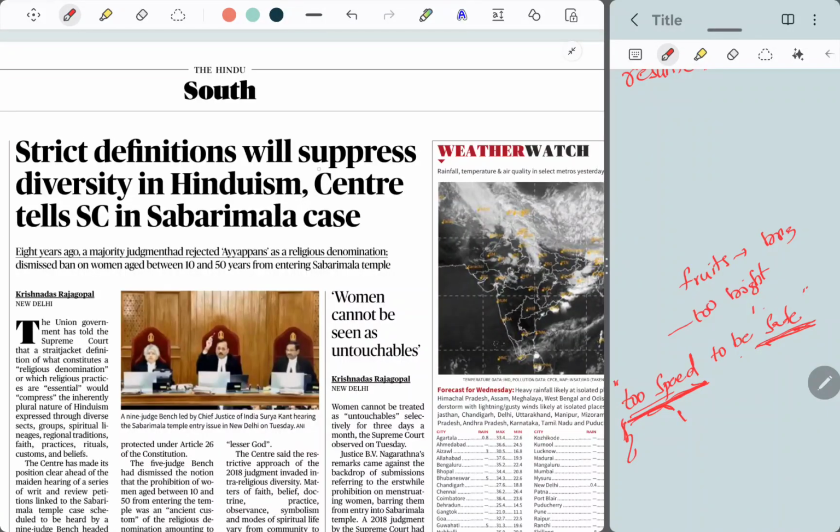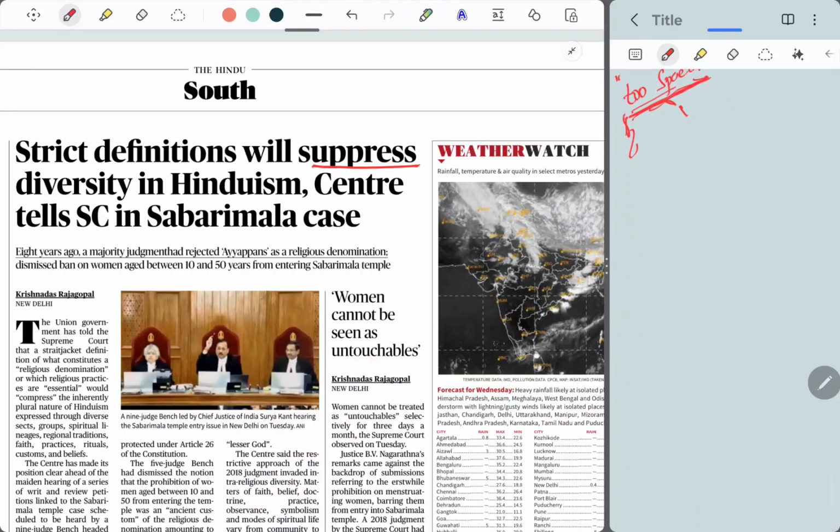Next, strict definition will suppress. Suppresses is the word here, but normally the verb is suppress. So suppress means